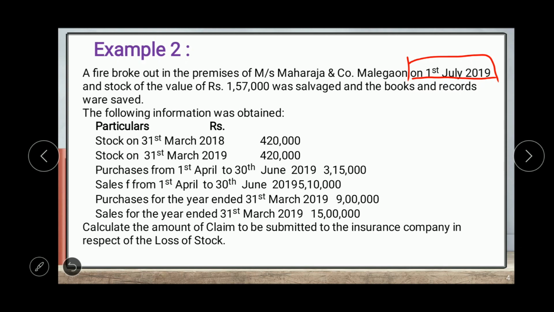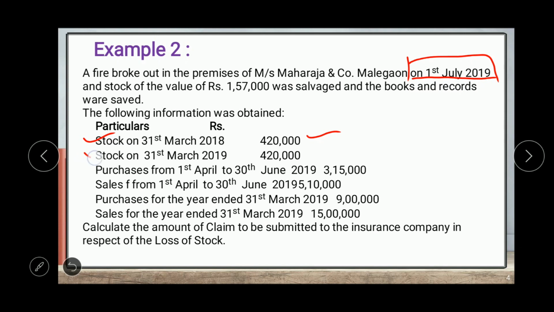Additional information is given. The following information was obtained. Stock on 31st March 2018 was 4,20,000. This is the closing stock for the previous year, and also the opening stock on 1st April 2018.